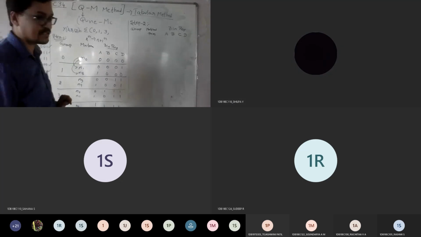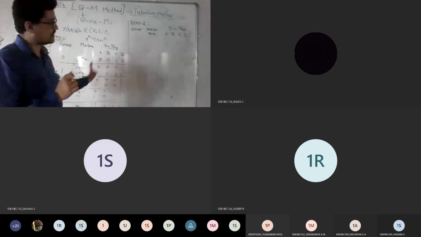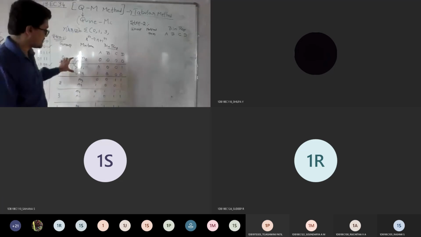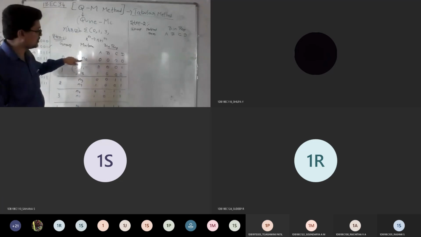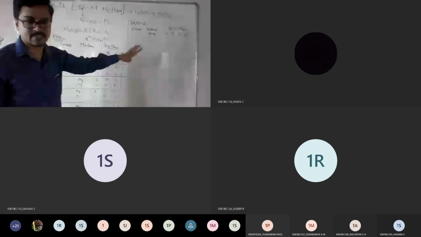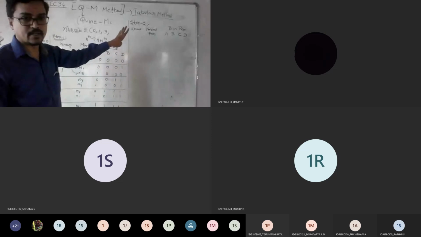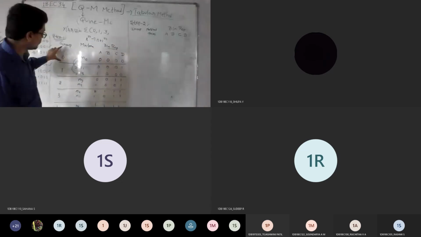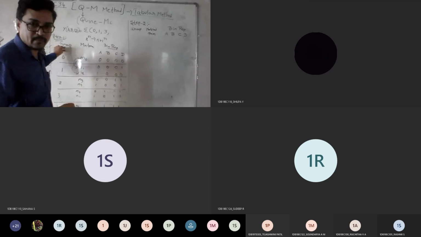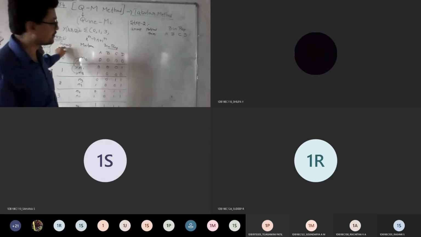I will repeat once more. If you know this step, then the remaining you can do easily. To fill the next step, I need to have a group pairing, based on the number of ones in each group. So the nth group, you need to compare with the n plus 1 group.